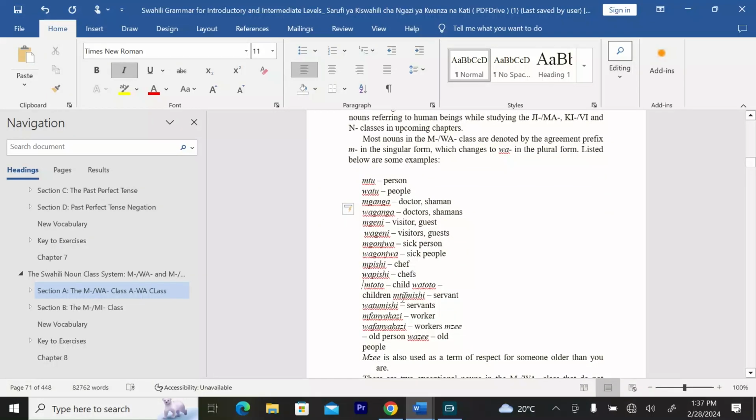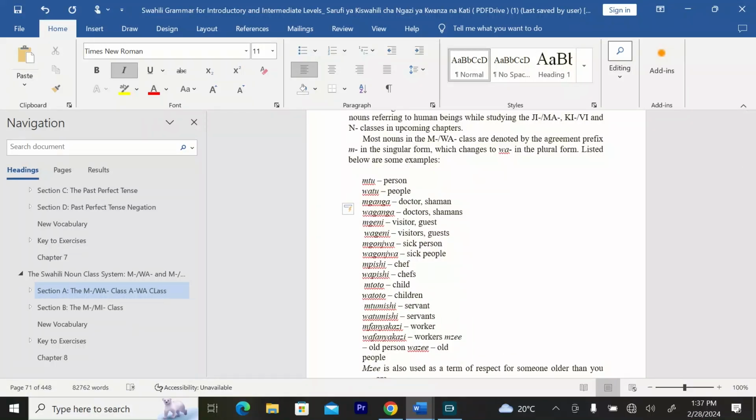We have mtoto, who is a child, and watoto, who are children. We have mtumishi, who is a servant, and watumishi, who are servants.